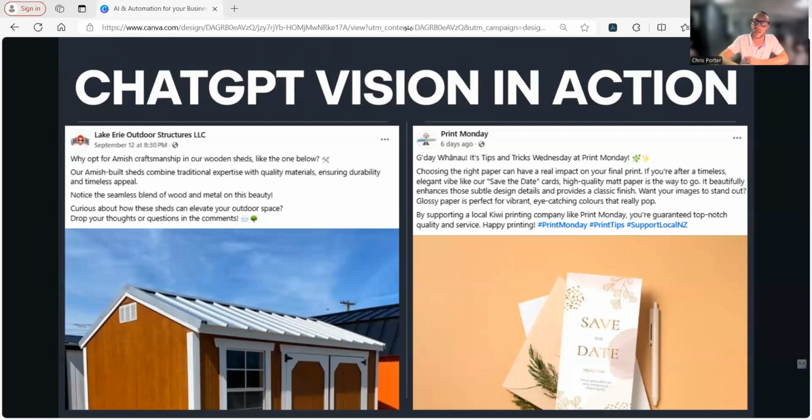This was not trained to say, hey, I want you to create a post about my wooden and metal building. It actually used GPT vision all by itself. It took that image from the client's database. It pulled that image in. It analyzed the image. Okay.